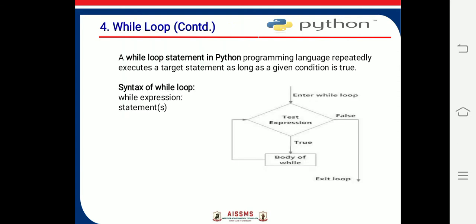Then the second one is called the while loop. A while loop statement in the Python programming language repeatedly executes a target statement as long as the given condition is true. The syntax for a while loop is: while expression is true, then execute these statements. Here, enter the while loop and test the expression. If it is true, execute the body of the while loop. If it is false, exit the loop.